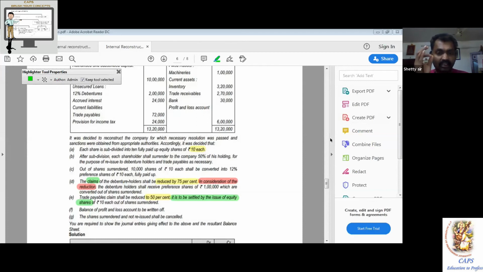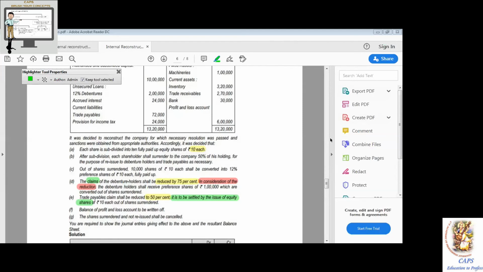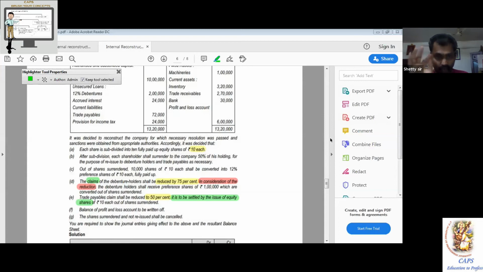In the middle of the page, you write trade payables in the balance sheet. Today, I should not use the word trade creditors. You should use trade payables in corporate accounting. In non-corporate, you can still use it, no problem. Trade payables in the balance sheet: 72,000. Look at the interpretation. Extremely important. This is the reason why I'm going extremely slow, to understand the English. Hardly 3-4 adjustments done so far in a one hour class. Claim is reduced to 50%.